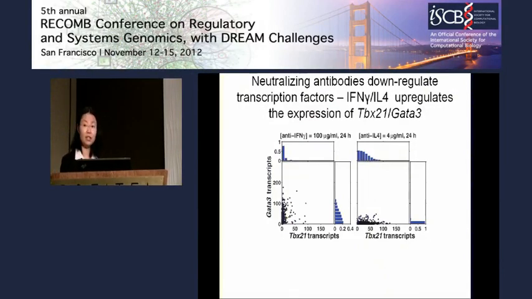And we observed that by adding neutralizing antibody to sequester away the cytokine, the expression level of the transcription factors is downregulated. So as shown here, if you add antibodies against interferon gamma, the expression of Tbox21 is downregulated, while the expression level of GATA3 remains unchanged. And the reverse result is true when you add IL-4 antibodies.